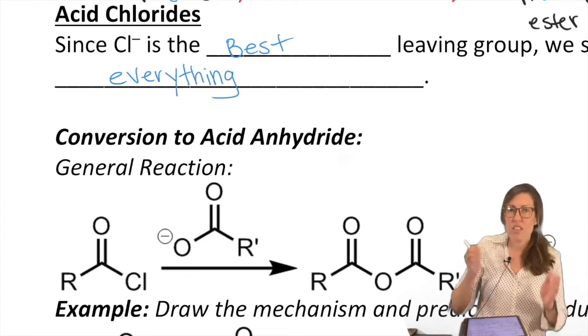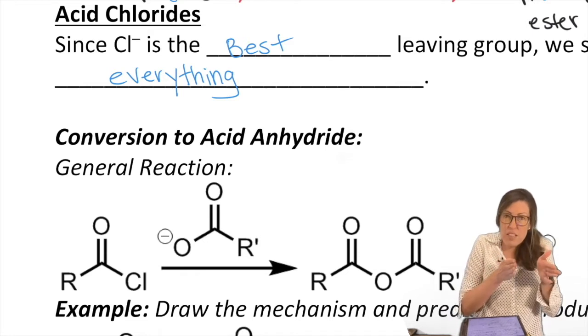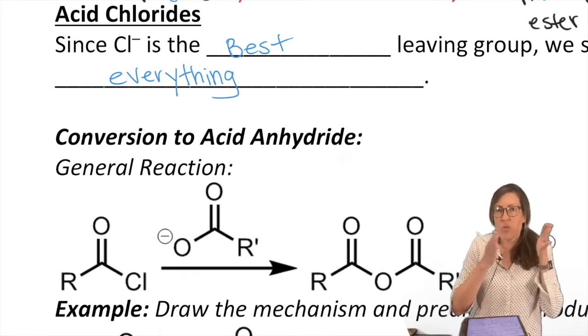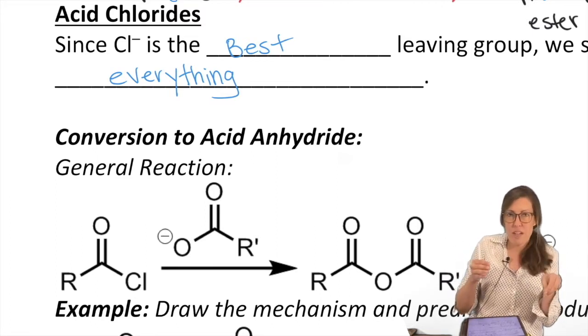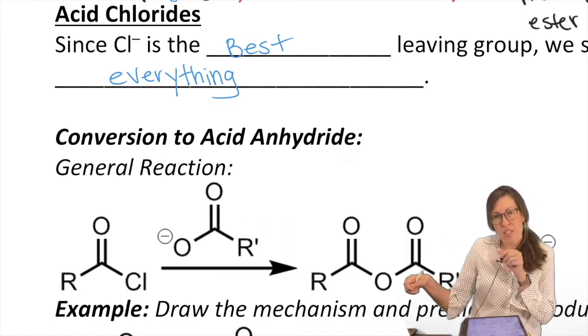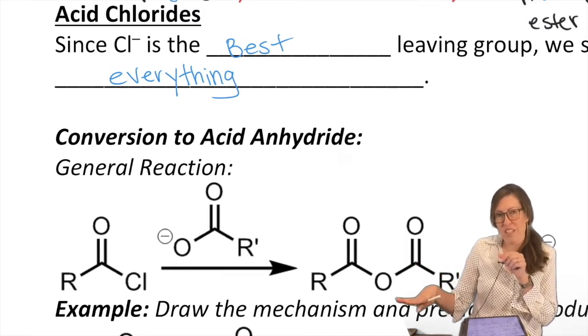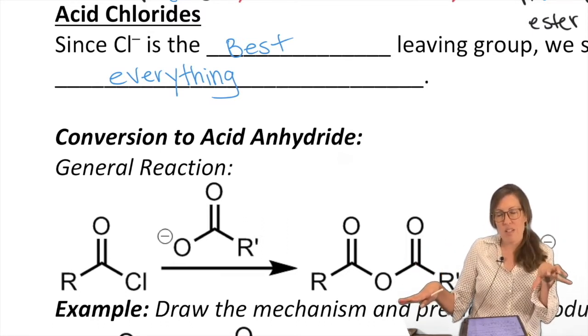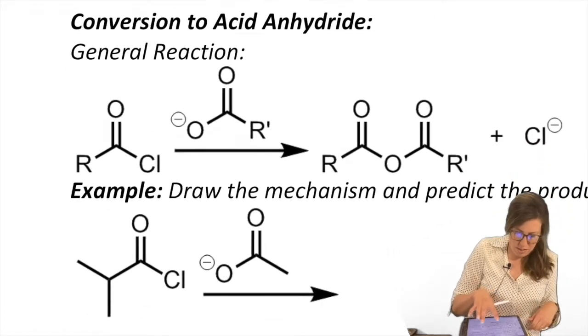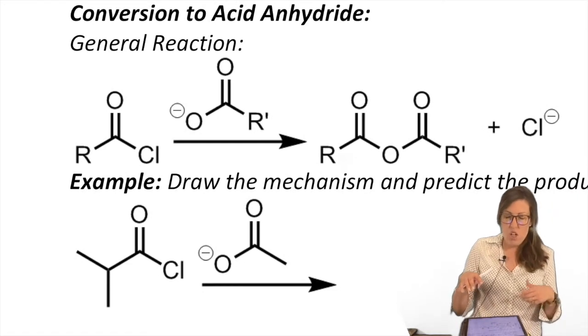So we are going to learn a lot when we do acid chlorides, then we're going to go to acid anhydrides, then esters, then amides. We're going to do lots of parallel reactions. Well, what about if I do that reaction to this one? What about if I do that reaction to this one? You'll notice as we get our way down the reactivity chain, there's less to do. So fewer reactions to write out. We're starting at the top. The most reactive is going to be able to do the most reactions. That makes sense, right? So let's show that conversion.